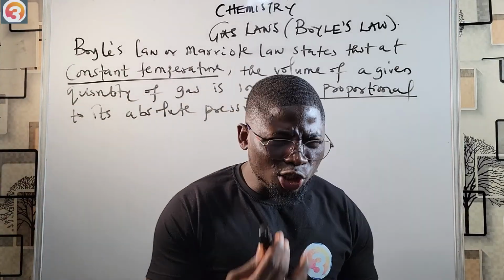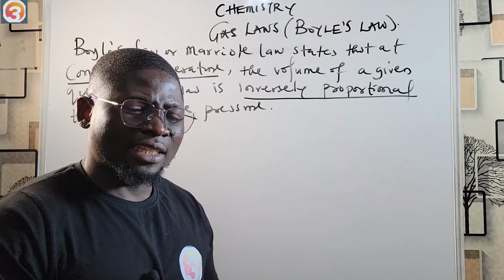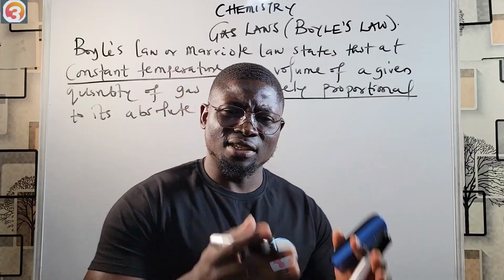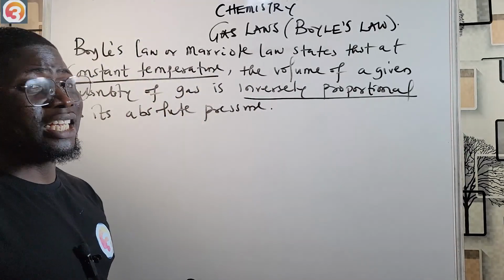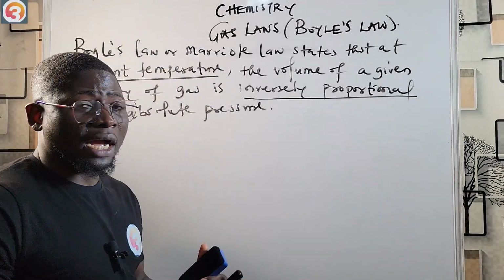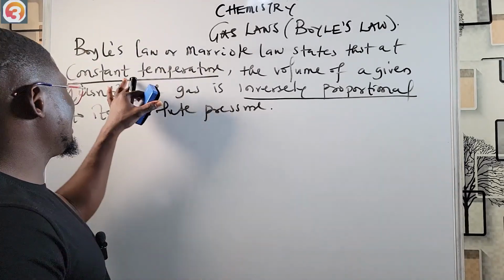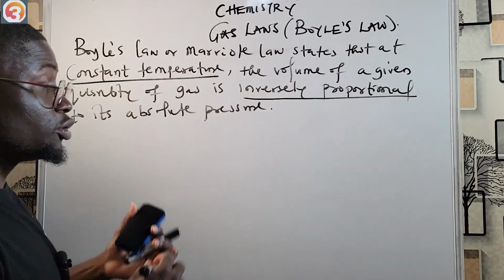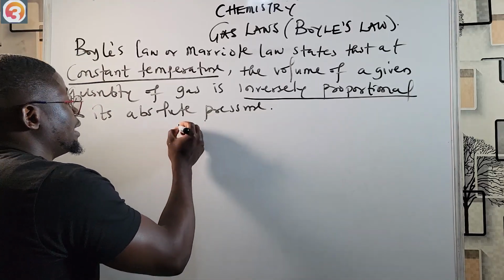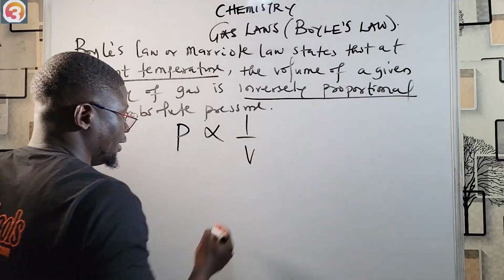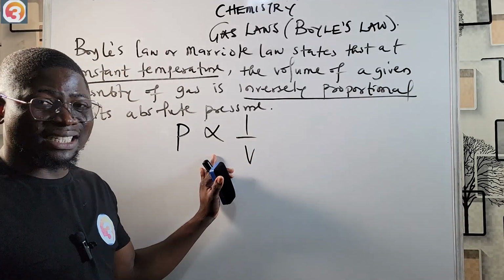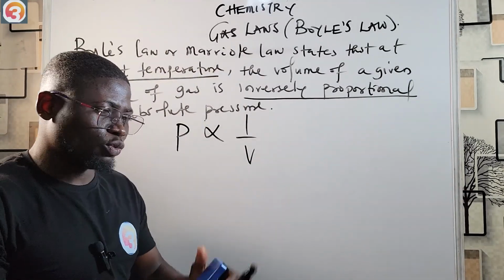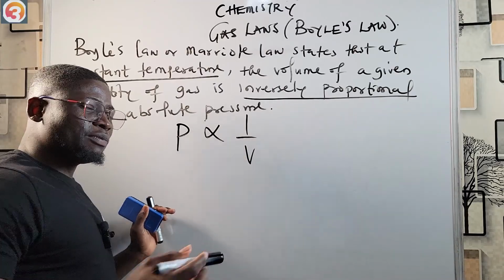This means that the law attempts to explain the variation between pressure and volume when temperature is kept constant. Temperature is kept constant here, while the volume is inversely proportional to the pressure. So mathematically, we have that P is inversely proportional to 1 over V. This is how we represent it mathematically. The inverse of something is 1 over that thing.